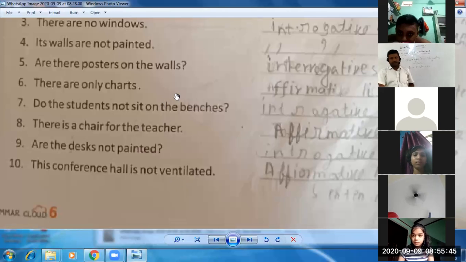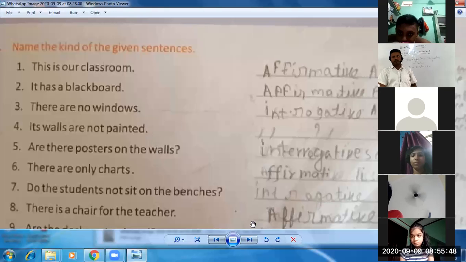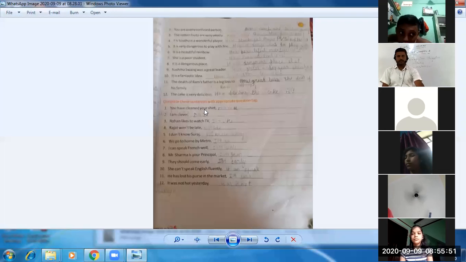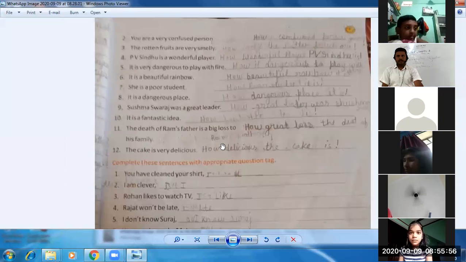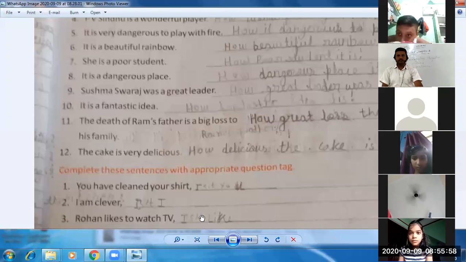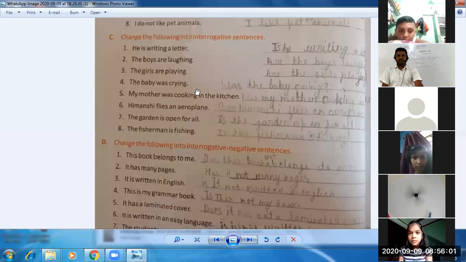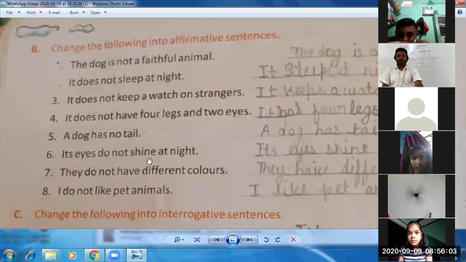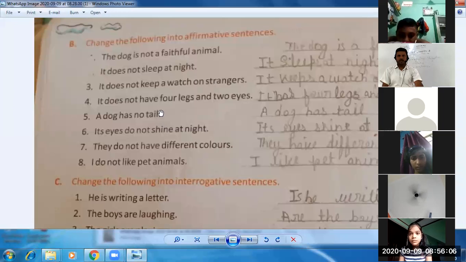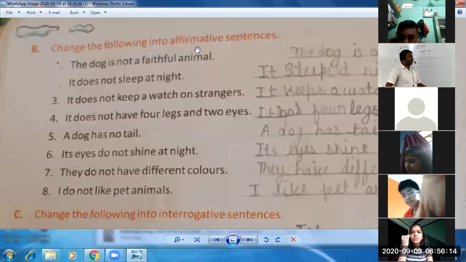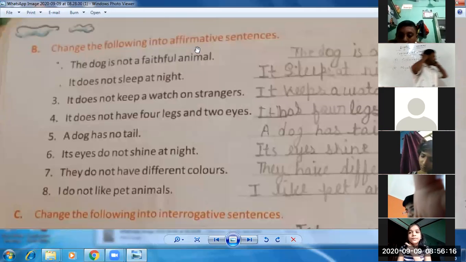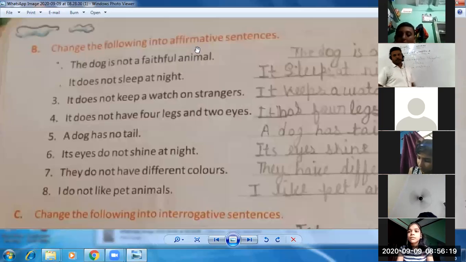I hope everything is clear now related to this exercise. We will move to the next exercise related to this chapter. Again, complete the sentence with an appropriate question tag. Yes, we will discuss exercise B. I hope you are able to see the screen. First, read the instructions. You can see, change the following into affirmative sentences.